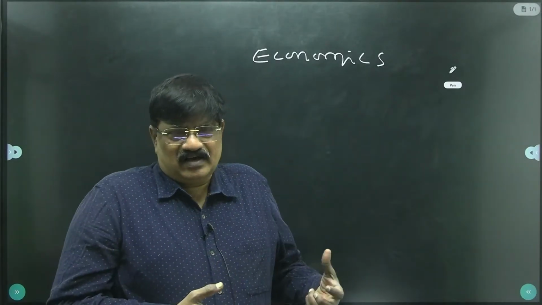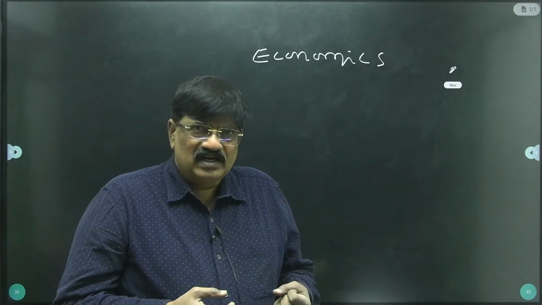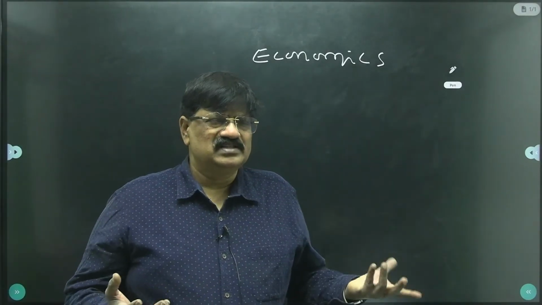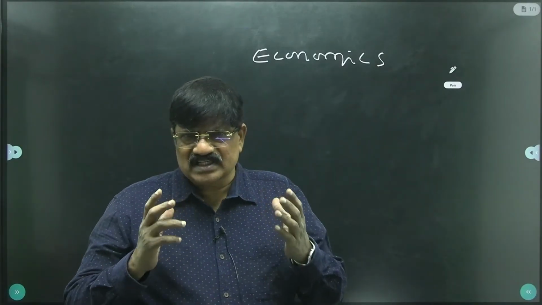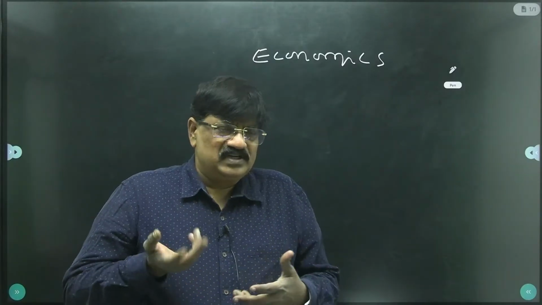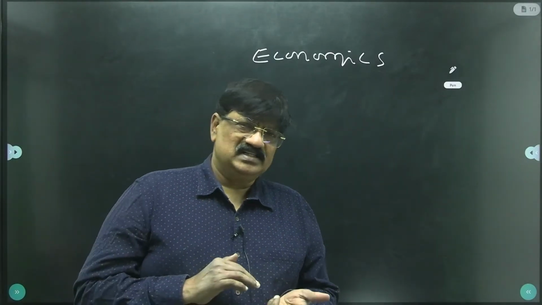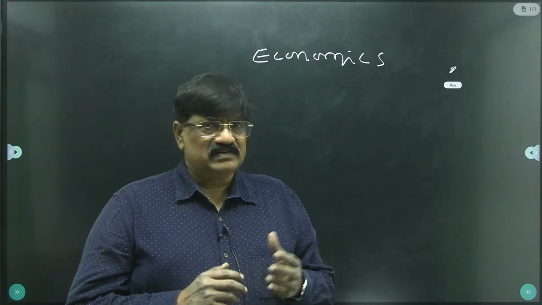Before starting my class, you were in confusion. What is economy? Simply, a combination of goods and services which can satisfy our wants. Then the economic system is the management of the economy, private or government. The next one, economic problem.